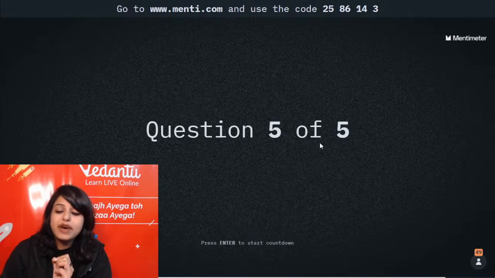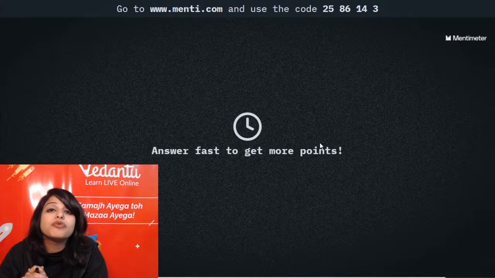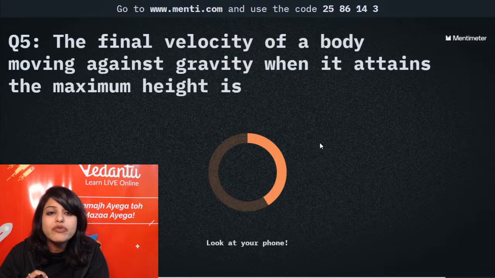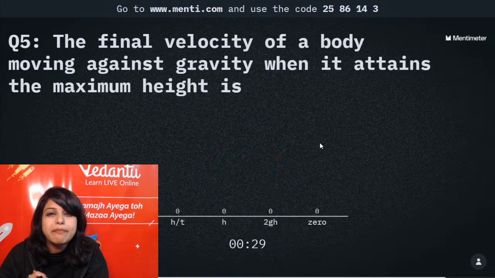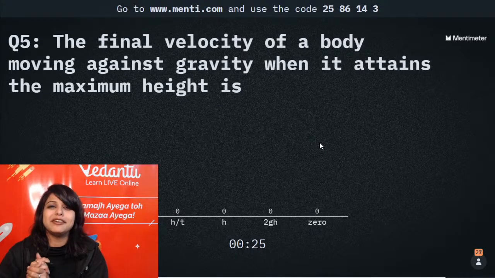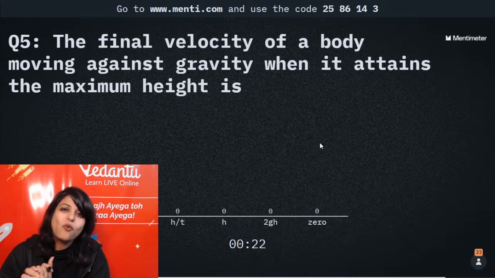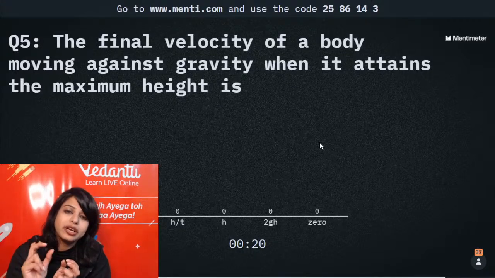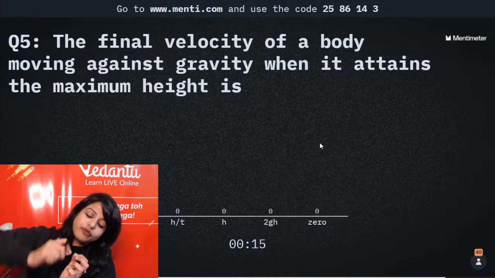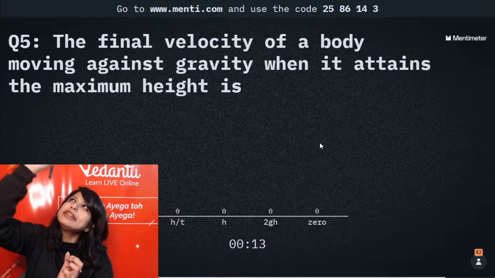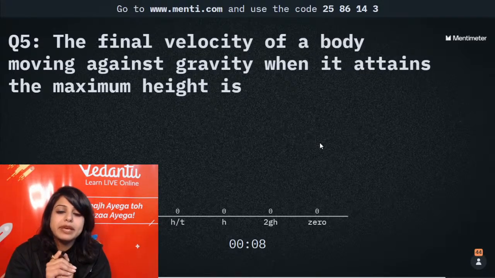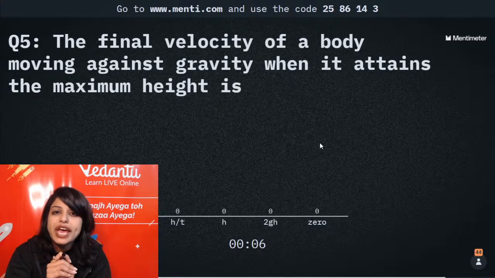Okay, question number 5 out of 5 in front of you. Tell me the answer. The final velocity of a body moving against gravity when it attains the maximum height. Oh my goodness, this is the major topic of our next class. Do we know this? What is the final velocity of a body moving against gravity when it attains the maximum height? So when I throw something upward at the maximum height, what is the final velocity of any body? Will it be h by t? Will it be 2gh? Or will it be 0?